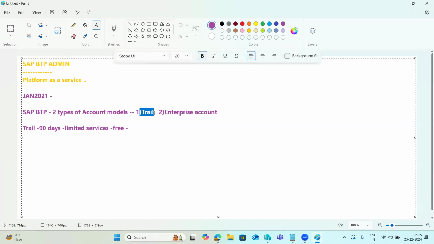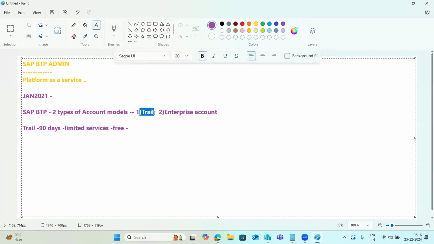The trial accounts are intended for personal training and personal exploration only, not for business accounts. They are just for testing, learning, and some POC purposes.